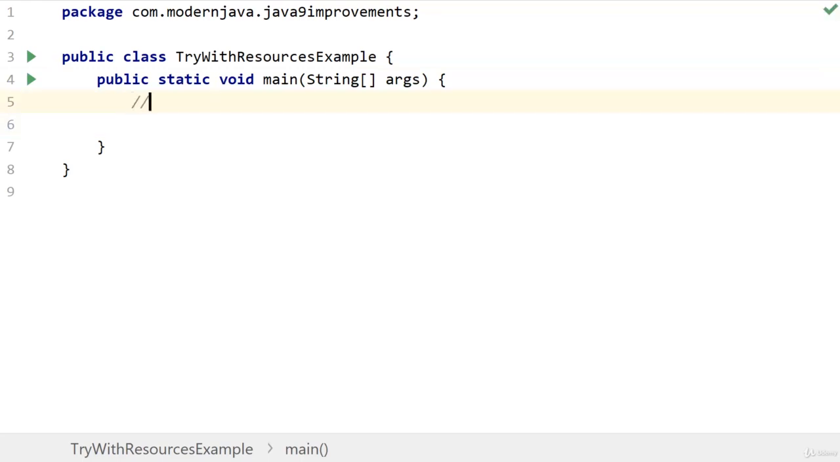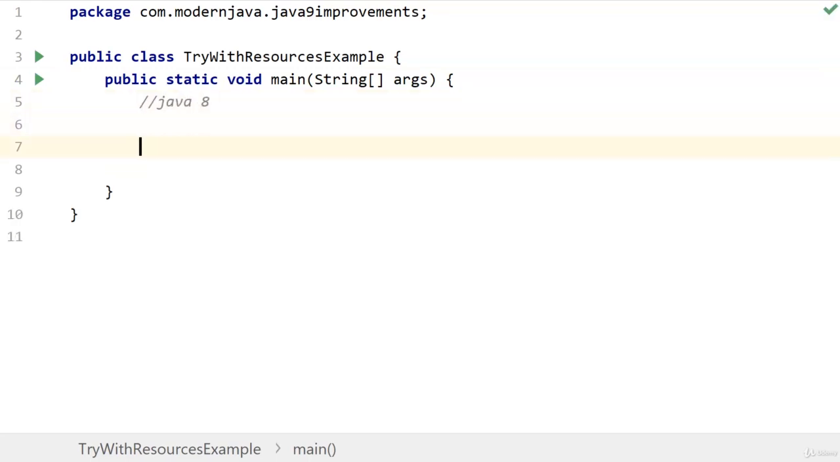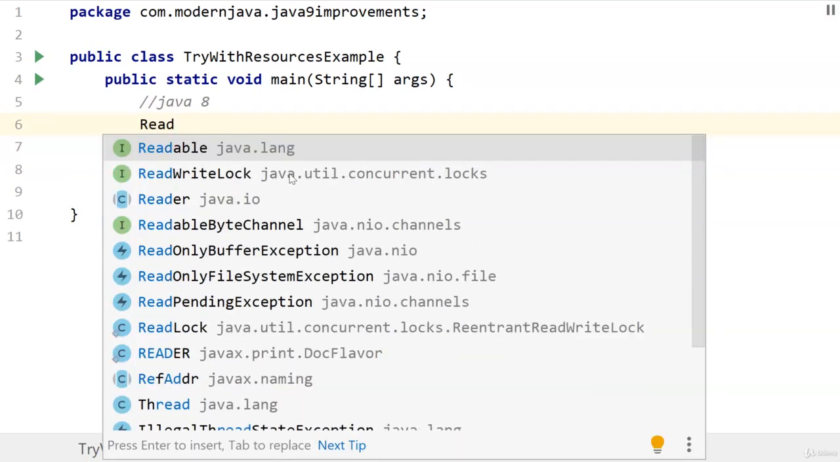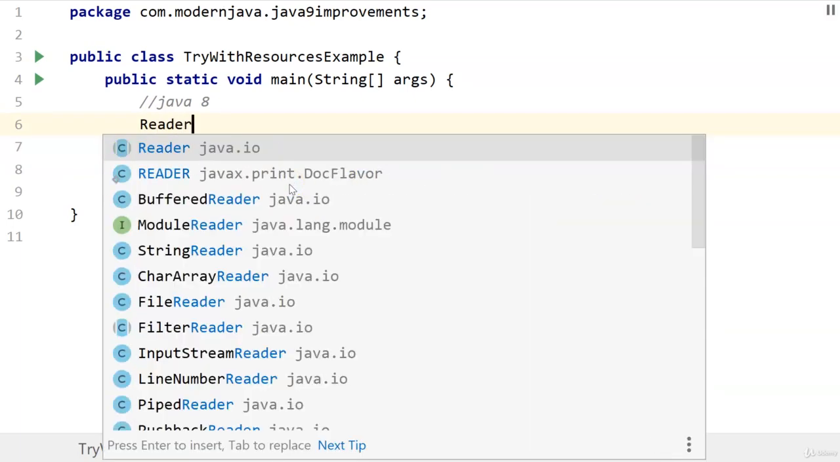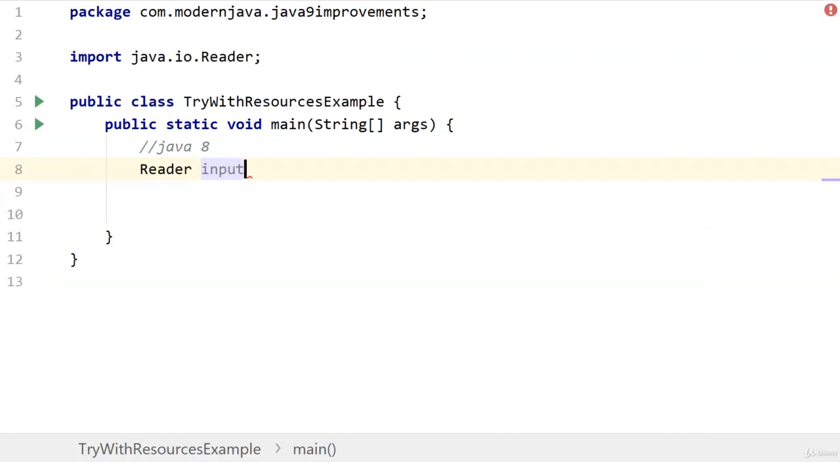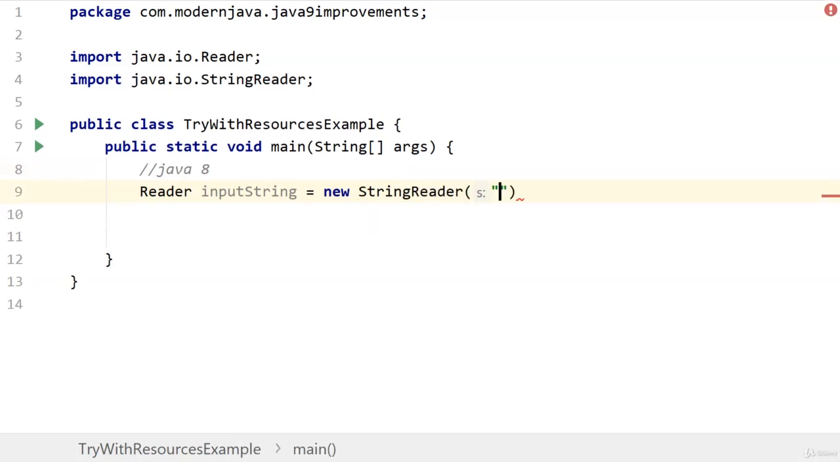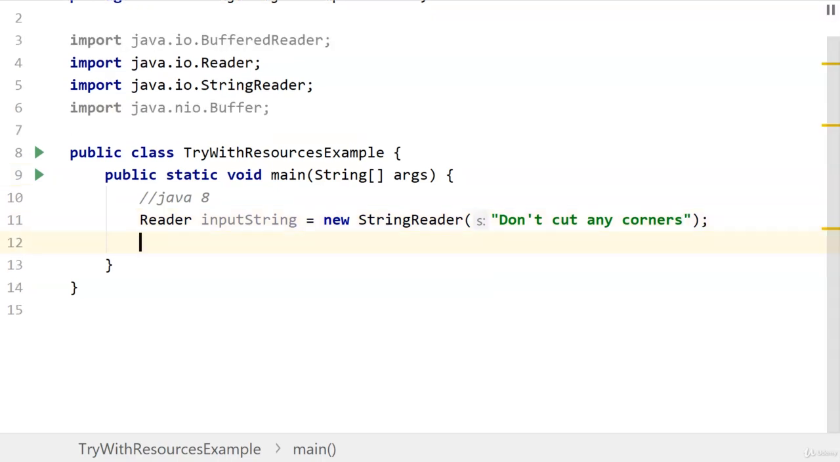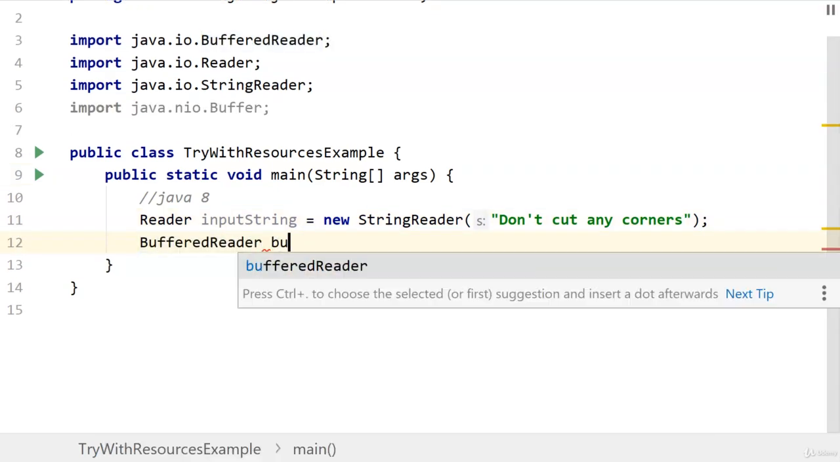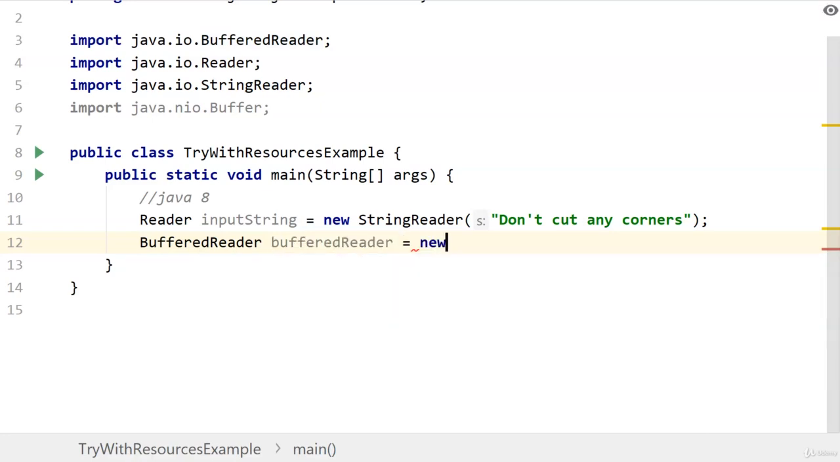And first we'll be showing an example with Java 8. So in Java 8, in this case, you are reading an input string from the StringReader, and let's define the string as "Don't cut any corners", and then create a BufferedReader. BufferedReader is equal to new BufferedReader and input string.